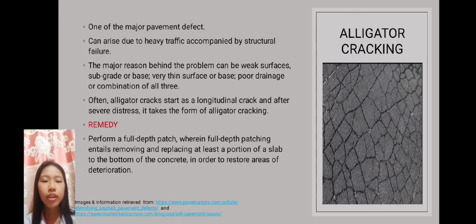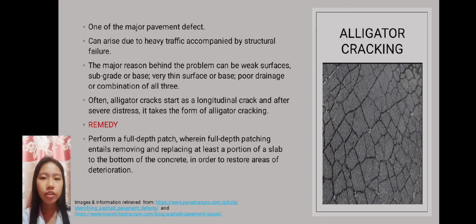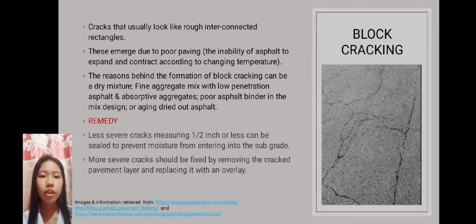The remedy for alligator cracking is to perform a full depth patch, wherein a full depth patching entails removing and replacing at least a portion of a slab to the bottom of the concrete in order to restore areas of deterioration. Next is block cracking. These are cracks that usually look like rough, interconnected rectangles.